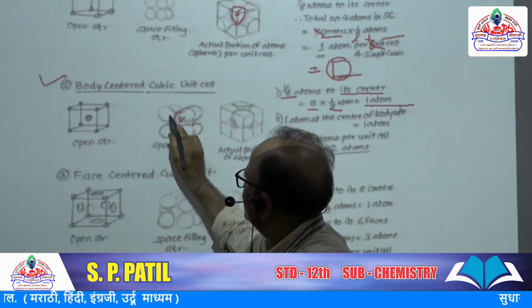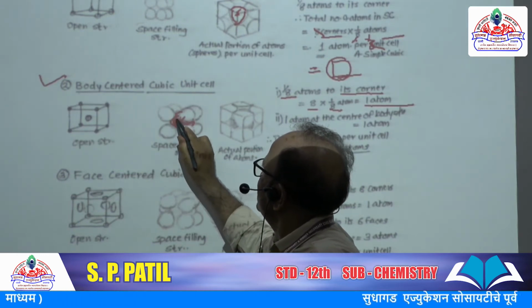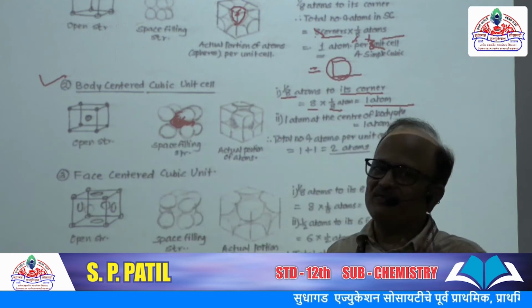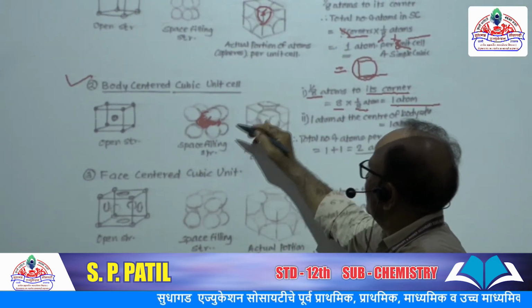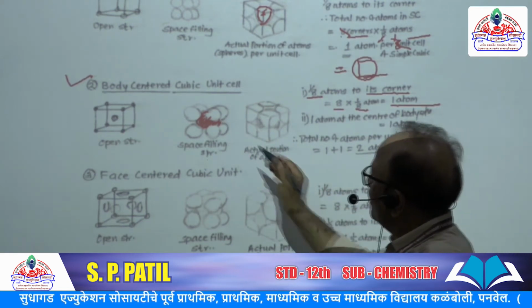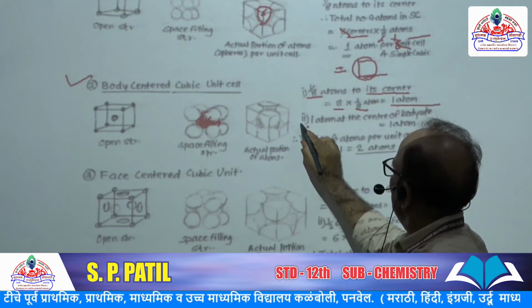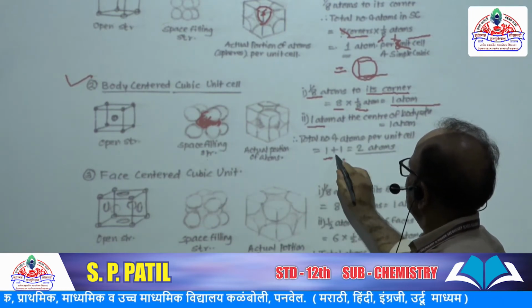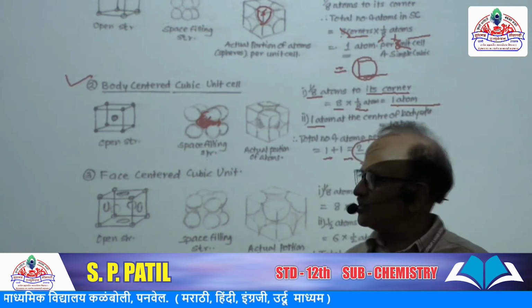So this is the body centered portion. It is also 1 atom present. So total 1/8 into 8 is equal to 1 atom, and a complete 1 atom at the center of the body. So it is 1 atom. So 1 plus 1 is equal to a total of 2 atoms. There are 2 atoms. Okay.